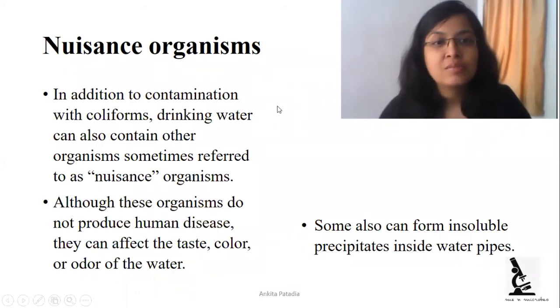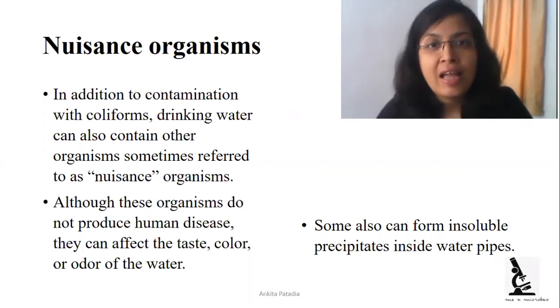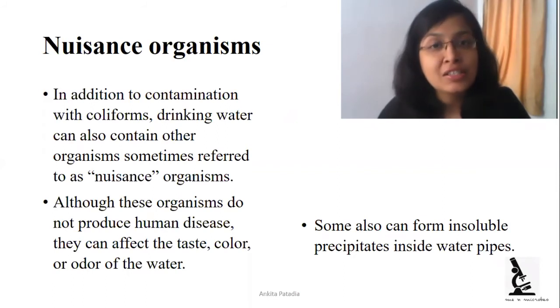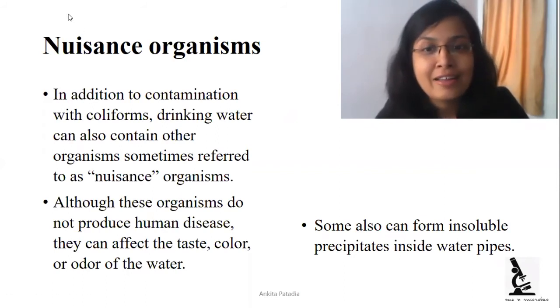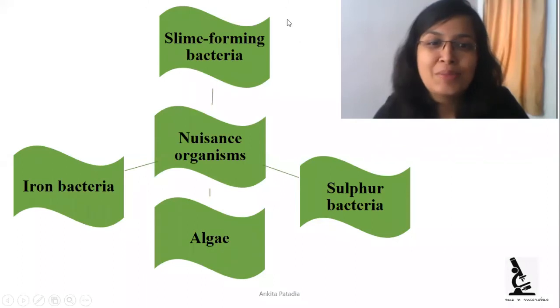Third type is nuisance organism. These types of organisms are also present with the coliform in contaminated water, and that's why they are considered nuisance organisms. They do not create any human disease directly, but they indirectly affect the quality of water by changing the taste, odor, color, and other characteristics. They may also produce some insoluble precipitate. Four types of nuisance organisms are there in drinking water: slime forming bacteria, iron bacteria, algae, and sulfur bacteria.